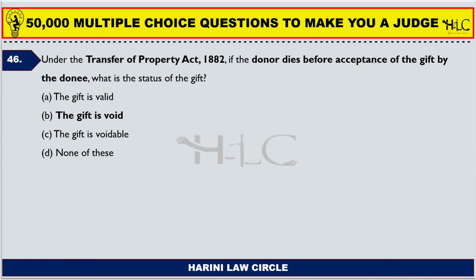Let's take, for example, I'm the donor and you are the donee, and I gift something to you. And before you accept the gift, I die. What will happen? If you reject the gift, then what will happen? The gift might go to some other person whom I don't want to give it to. So the gift is void. That remains as part of my property, and it will be transferred according to succession.